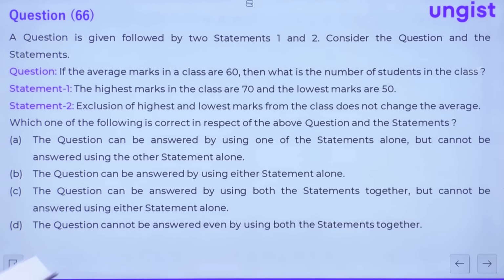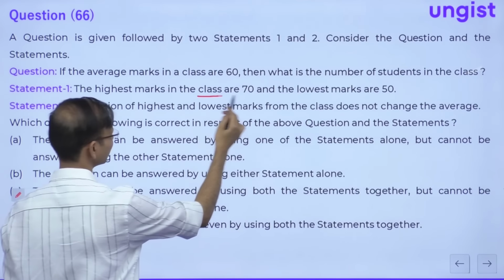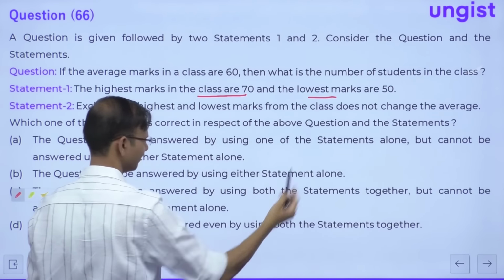Question number 66. A question is given followed by statements 1 and 2. If the average marks in the class is 60, then what is the number of students in the class? Average of the class is given, 60. Statement number 1: the highest marks in the class is 70 and the least marks is 50.